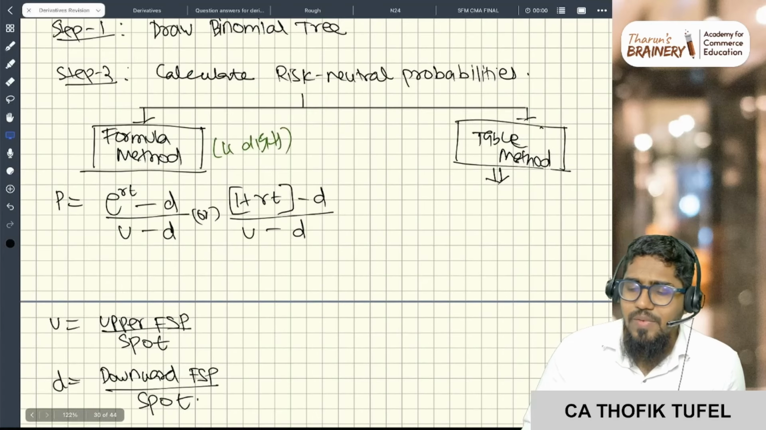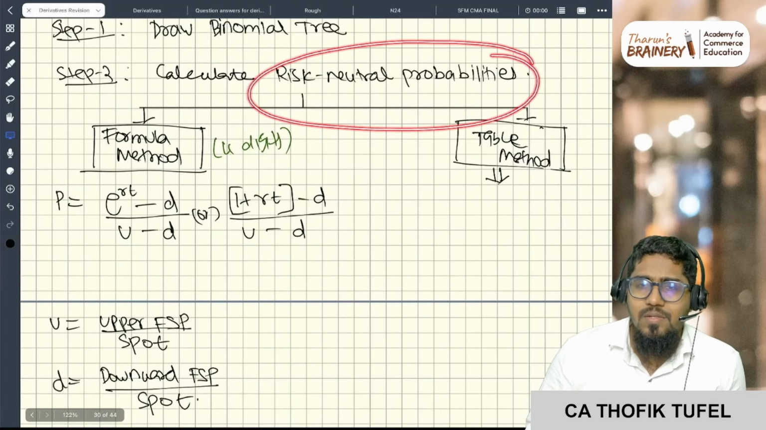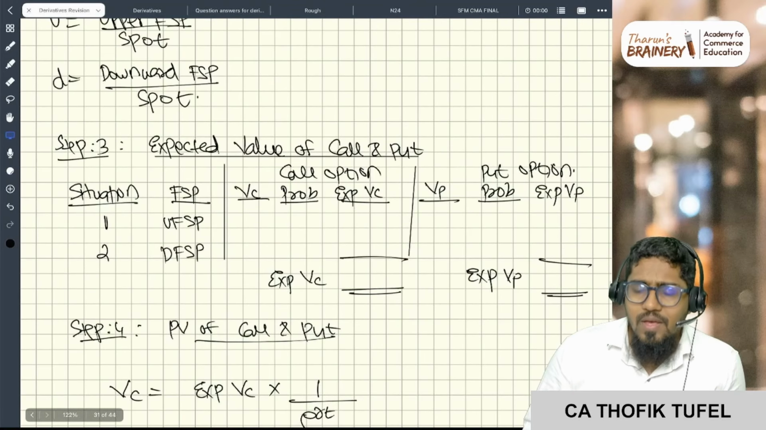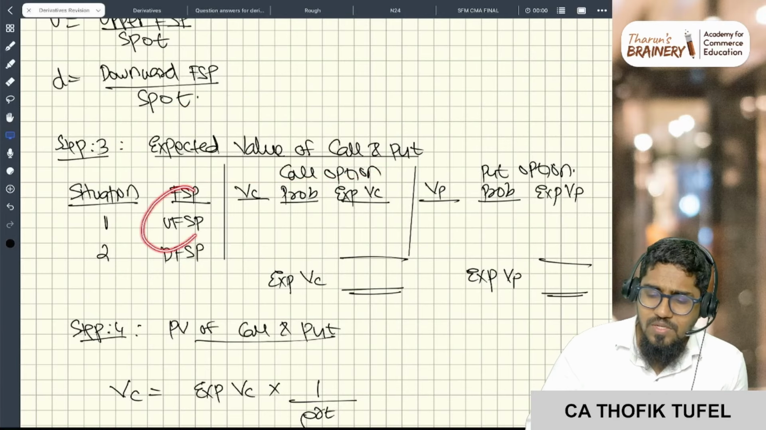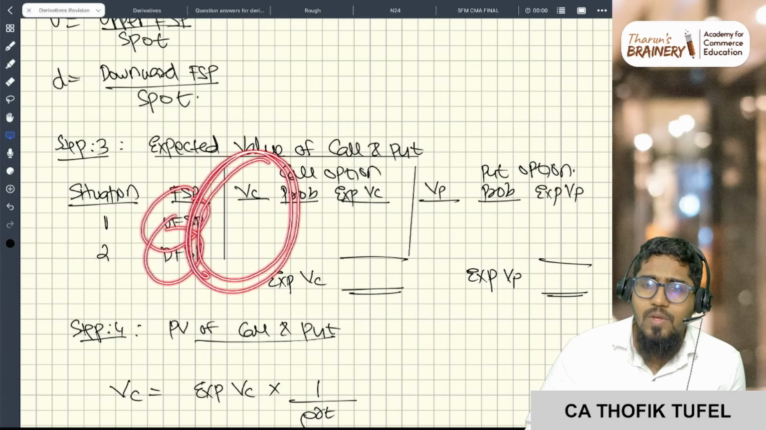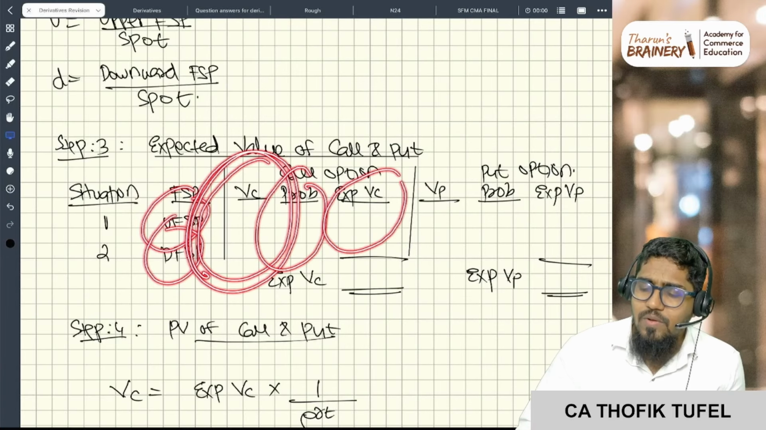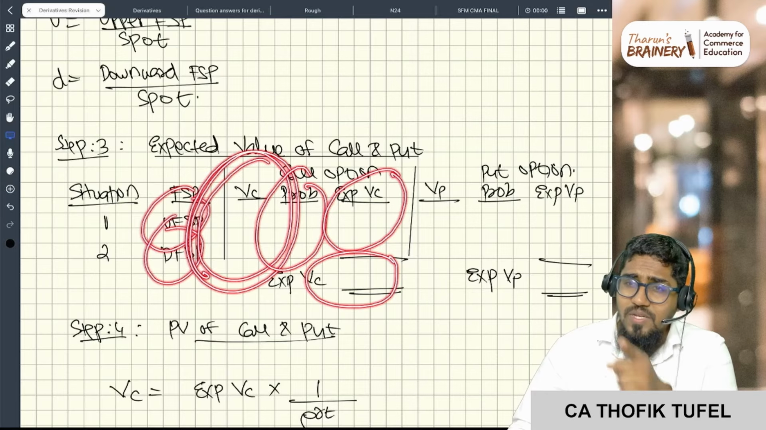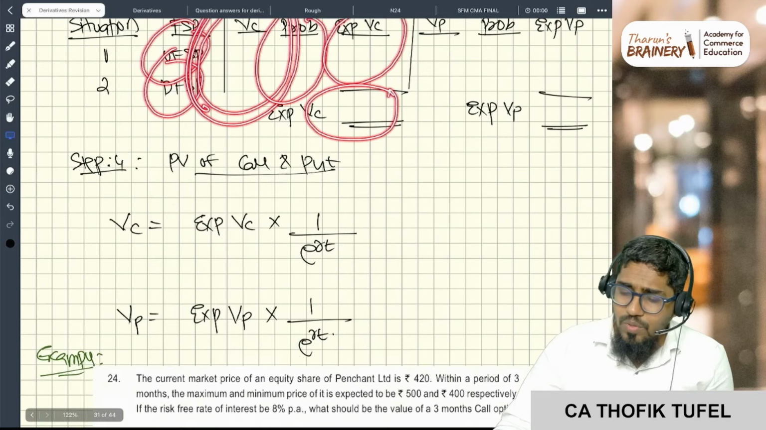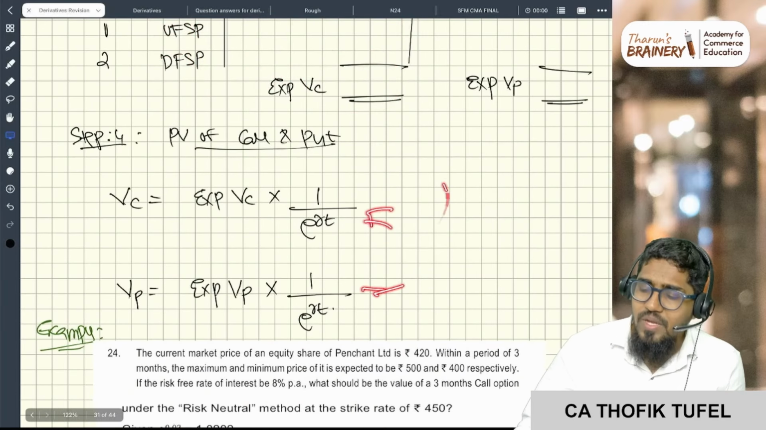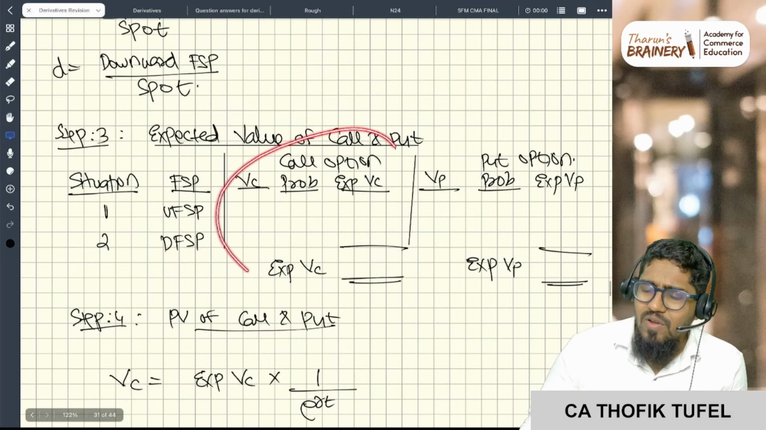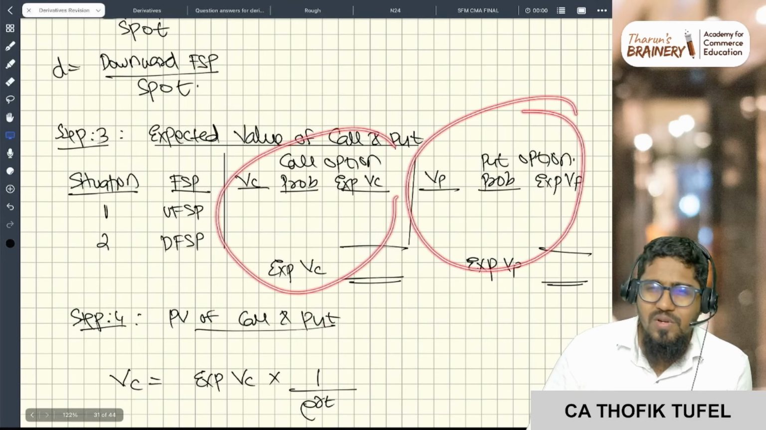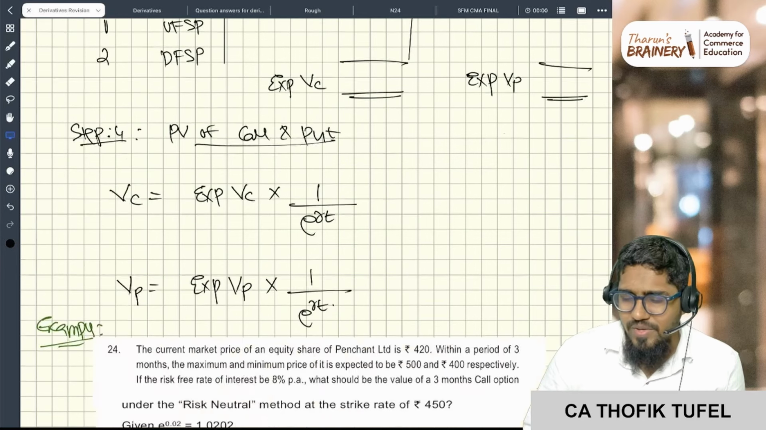So this is the second step: calculate the risk-neutral probabilities. Third step: calculate the expected value of call and put. Situation 1, situation 2: what is the value of the call in situation 1 and 2, what is the probability, and what is the expected value? This expected value is as of the end. Take the present value of this and you will get the value at the beginning, which is the present value of the call and put. In the exam, either call or put will be asked; mostly both are not asked.